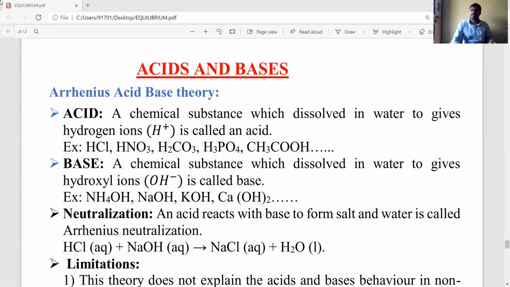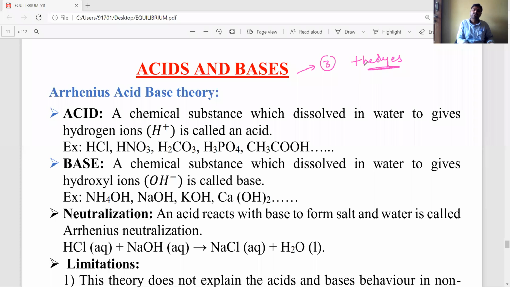Acids and bases concept, you already know very well. For the classification of acids and bases, mainly three important theories are present. How many theories are present?